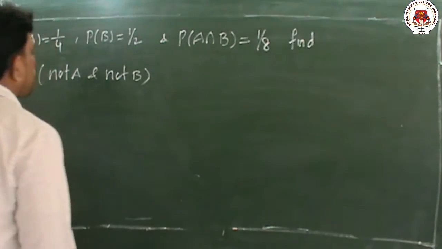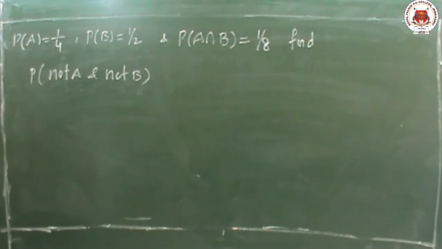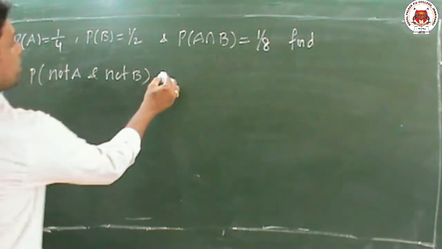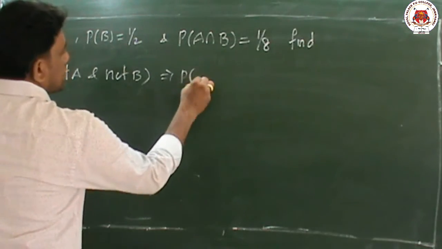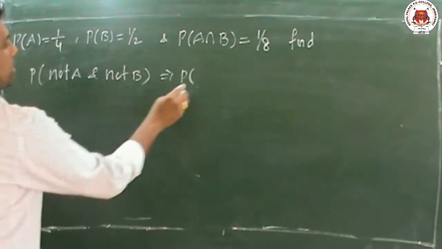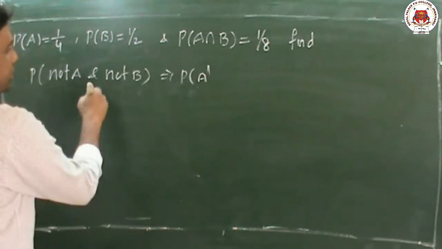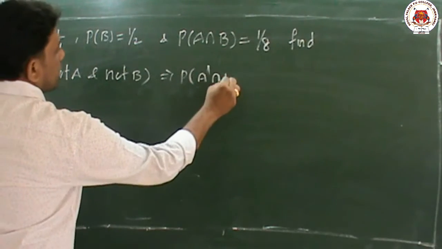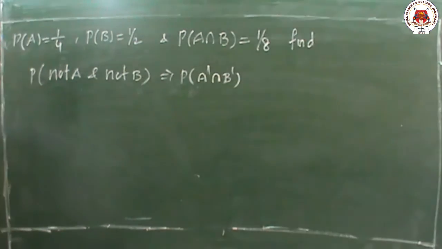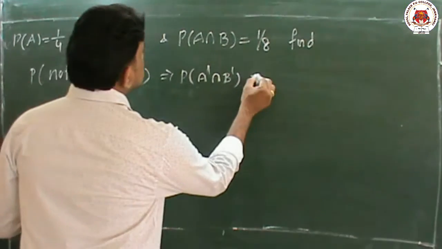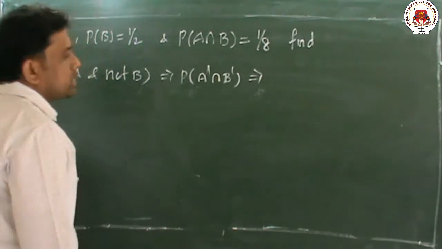So how to do this one? See, P of not A and not B. Just now at the beginning of this class we also discussed that. Not A means A complement, and means intersection, not B means B complement. So P of A complement intersection B complement. In the first chapter, sets, you know it is De Morgan's formula.